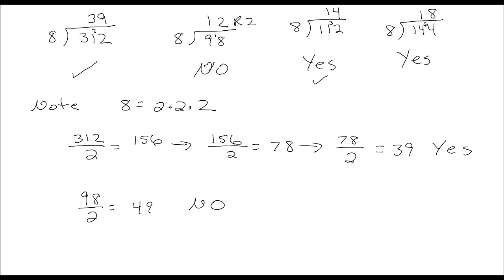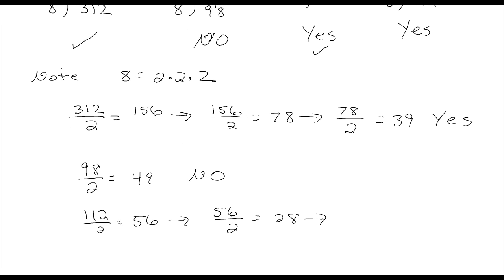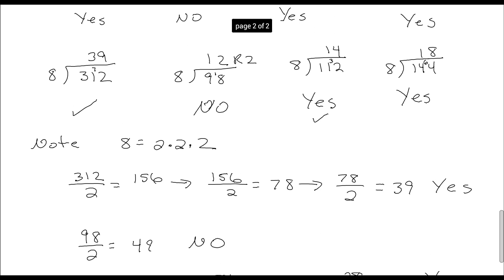Alright, let's see, 112 divided by 2 is going to be 56. 56 is even, so I can certainly take half of that, which is going to be 28, and 28 is even, so really I'm done, because I can do it a third time. I don't care what the answer is. But there's the answer. Alright, so 14.